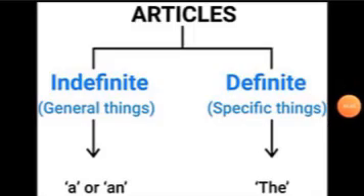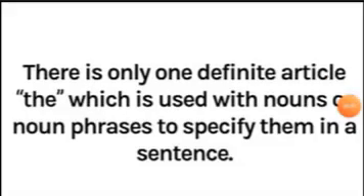Let us learn about the definite article. There is only one definite article, the, which is used with nouns or noun phrases to specify them in a sentence. Now, let us learn about the various uses of the definite article.